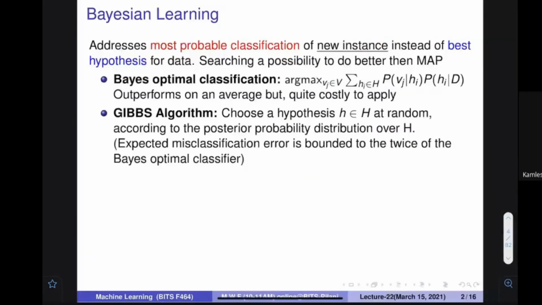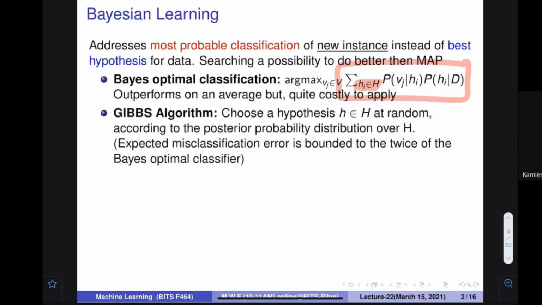We have seen that this is the best method, a very wonderful method, but the only problem with this method was that if your hypothesis space is very large, you cannot apply this summation, because most of the time we think an infinite amount of space is there, so actually you cannot apply this algorithm.